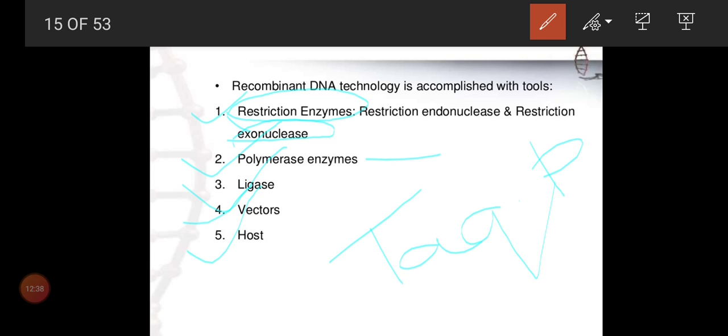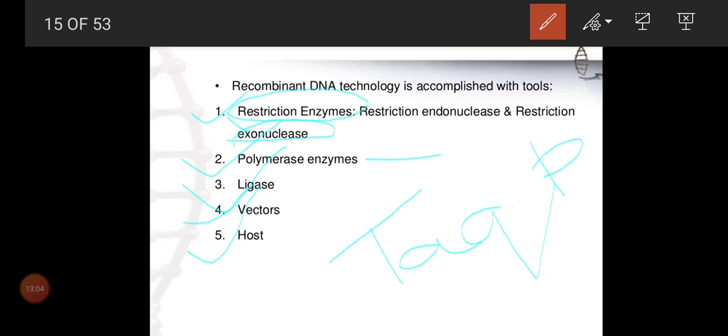Nowadays to check whether coronavirus is positive or negative, they use RT-PCR, reverse transcription polymerase chain reaction. Why? Here we are talking about DNA only, but that is a virus. The viral RNA is changed into DNA, and only then can we go for this technique. So that is reverse transcription PCR.